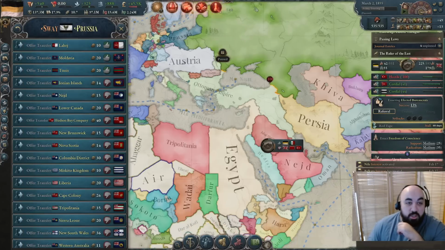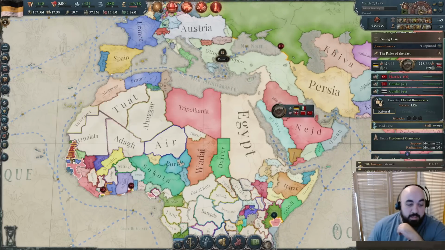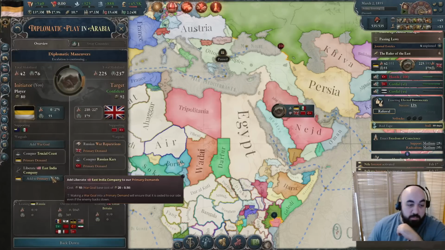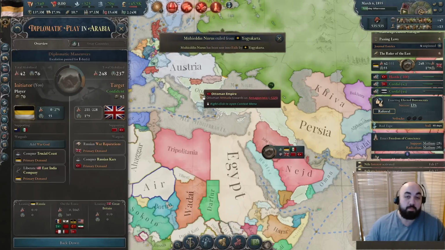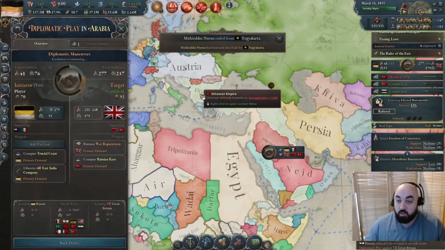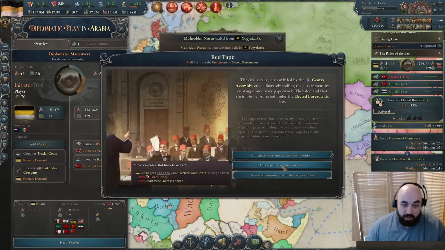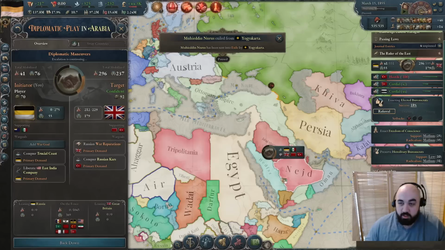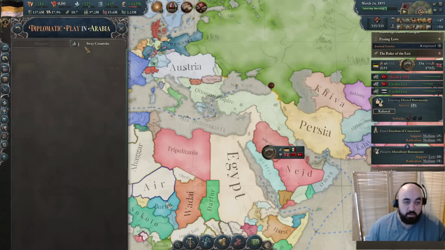Transferring Lahej only takes 10 maneuvers, so I think I like this. We are also, notably, before Prussia joins, we do want to make this a primary war goal, and we're probably going to put in war reps and stuff like this on the UK as well in order to try and make this work. This is kind of happening in a dynamic way, that's why we're covering all of this, because I do think it's interesting. We will be a little bit aggressive with that. Hopefully the sway goes through.